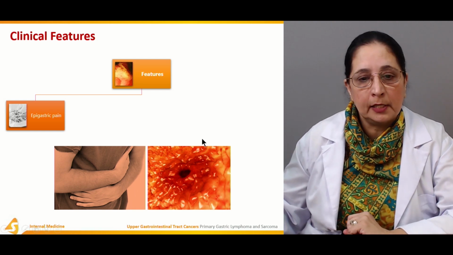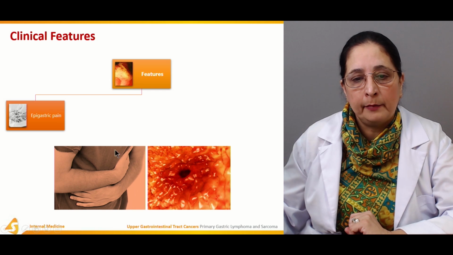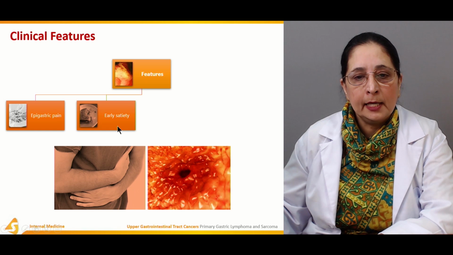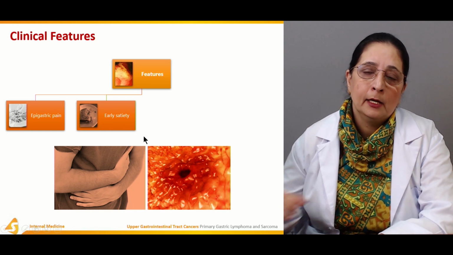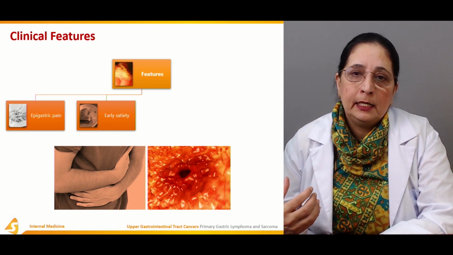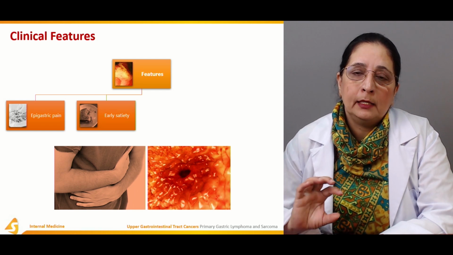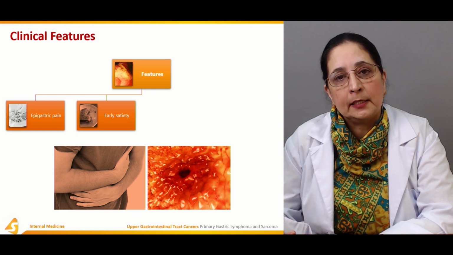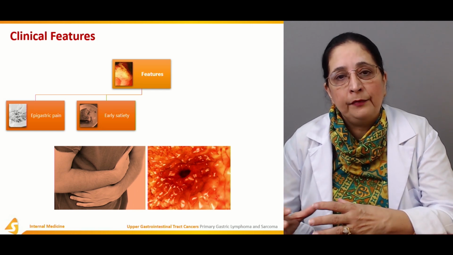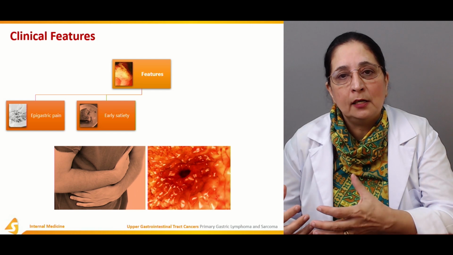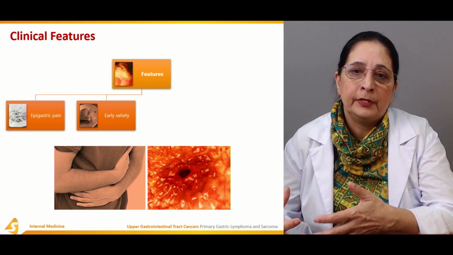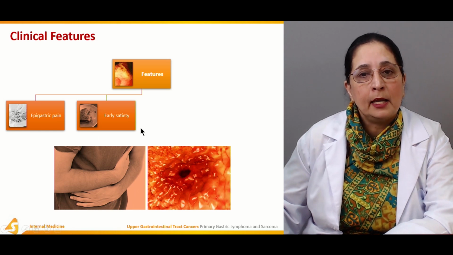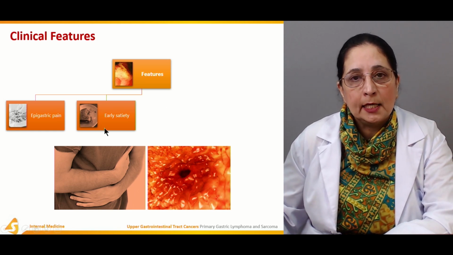This is the picture that tells that the patient is in very bad pain. Then there is early satiety: when the patient eats, the ability of the stomach to distend its wall is affected. So they feel early fullness, that they are heavy and full and cannot eat any further.